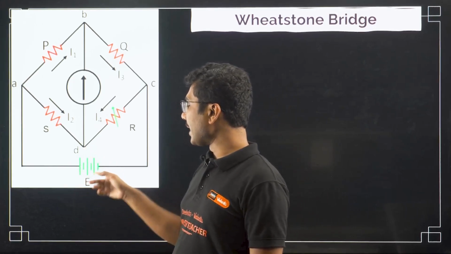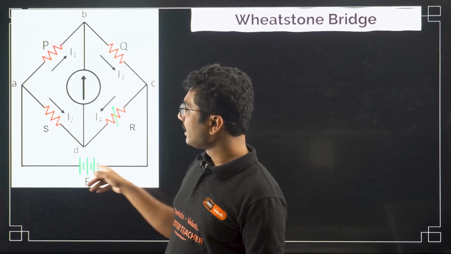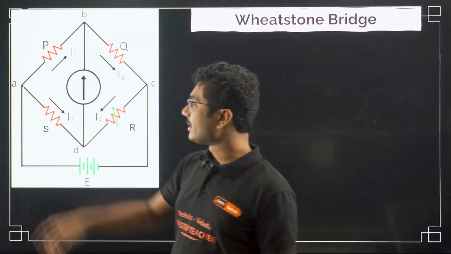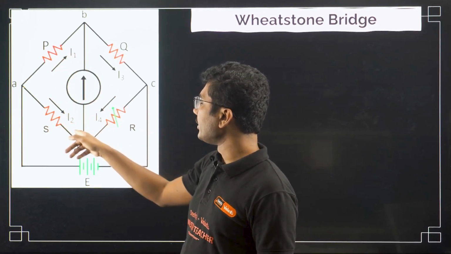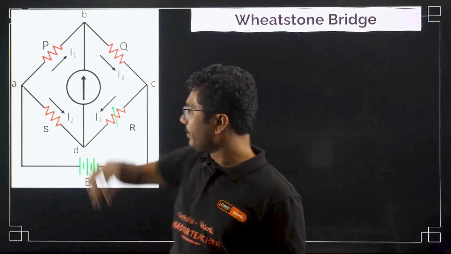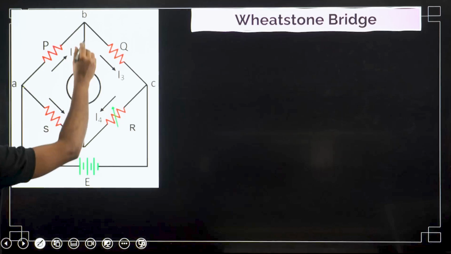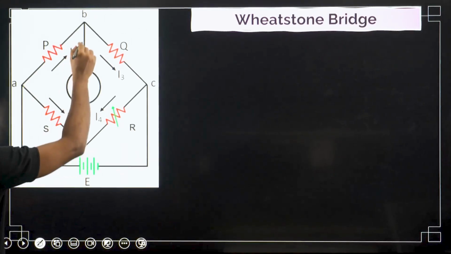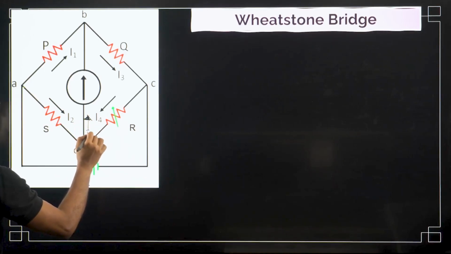More than one cell is connected, and once the current reaches this point, it breaks into two parts, I1 and I2. Then again when it reaches this part, it breaks into another two parts, I3 and one more current. Let's say the current in this direction is IG.